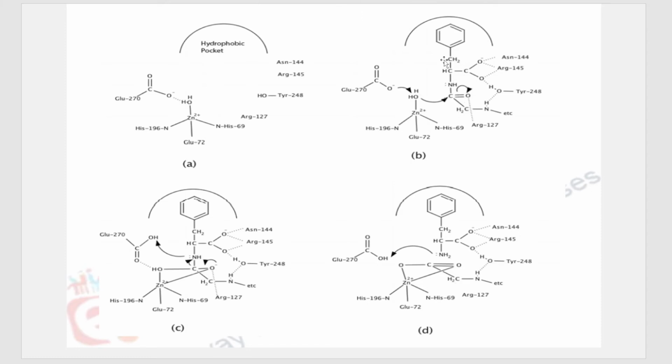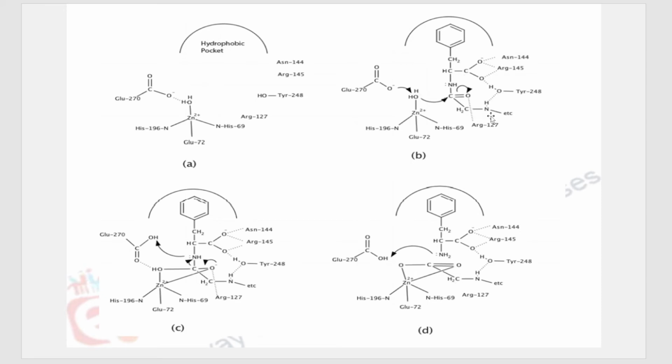So as soon as this substrate comes and places itself over here, hydrogen bonding forms between all the amino acid chains that are present here and the different parts of this substrate.